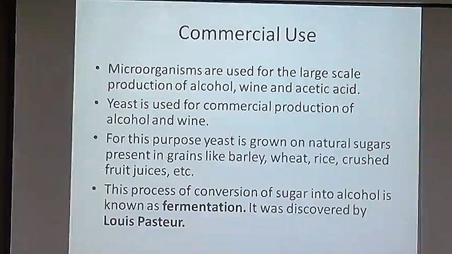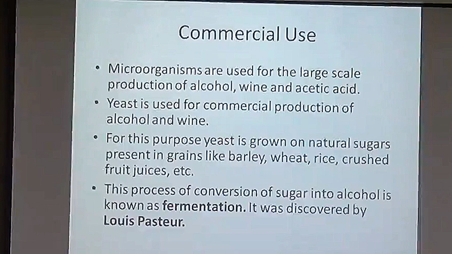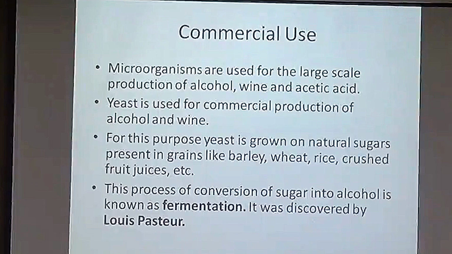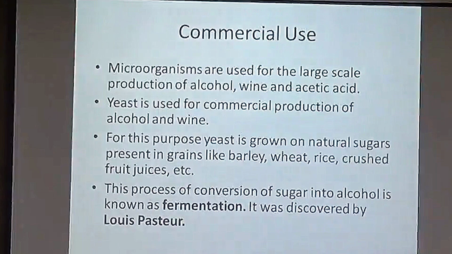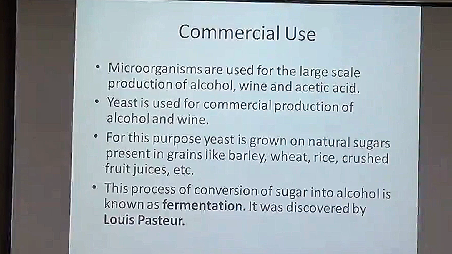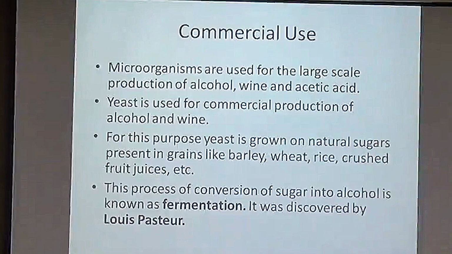Commercial use. Microorganisms are used for large-scale production of alcohol, wine and acetic acid. Yeast is used for commercial production of alcohol and wine. For this purpose, yeast is grown on natural sugars present in grains like barley, wheat, rice, crushed fruit juices, etc. This process of conversion of sugar into alcohol is known as fermentation, and it was discovered by the scientist named Louis Pasteur.